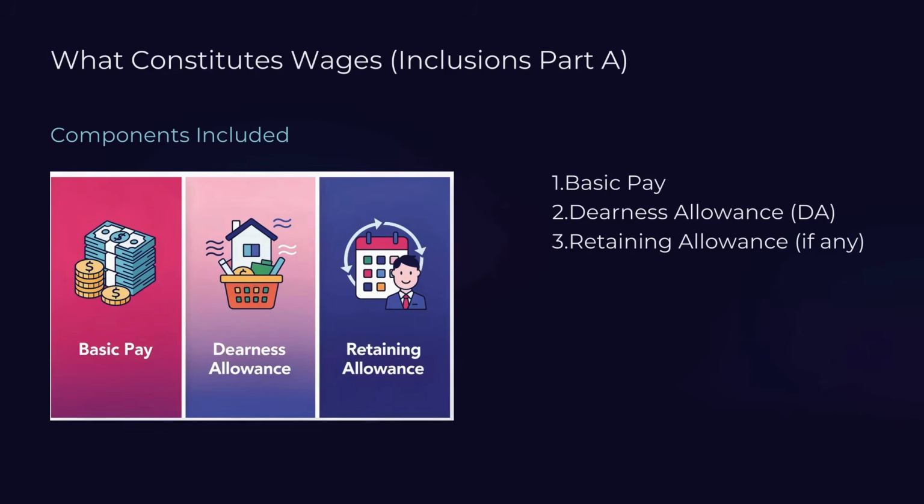Let's talk about Part A. Wages mainly includes 3 things: basic salary, dearness allowance, and retaining allowance. These form part of the core salary and will always be part of wages.